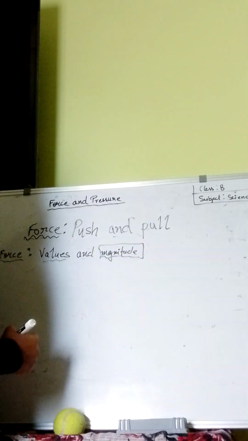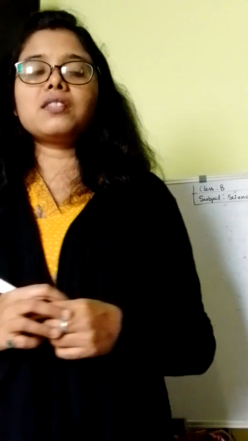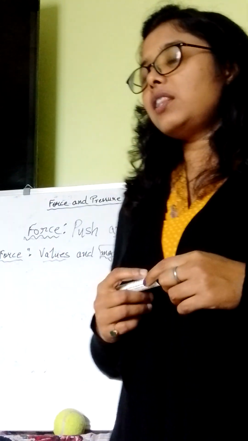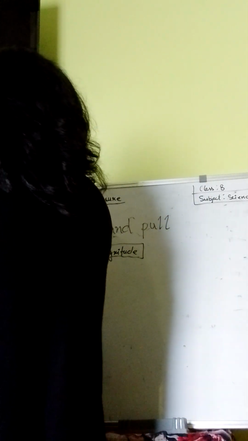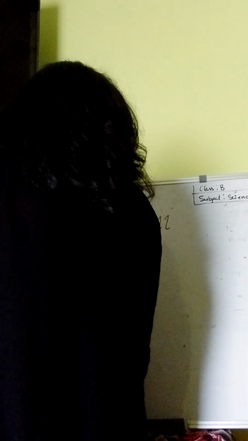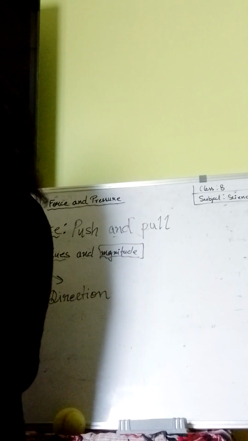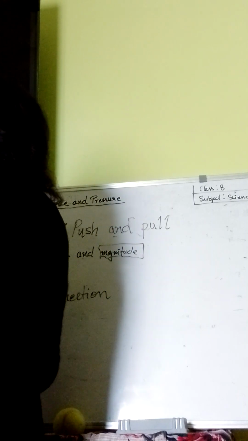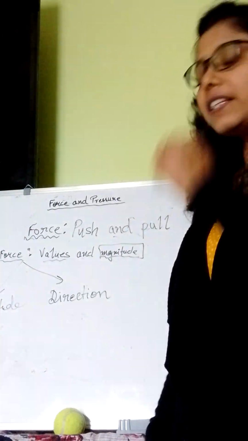So force has magnitude. Is it correct to say that force has direction also? Yes, we can say that. But how? Force has magnitude and direction also. How can we explain that?